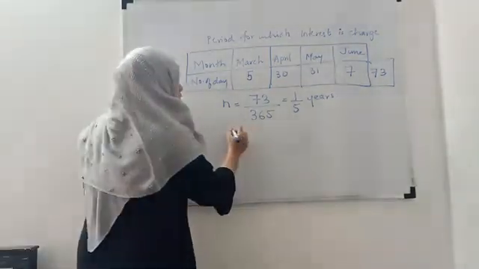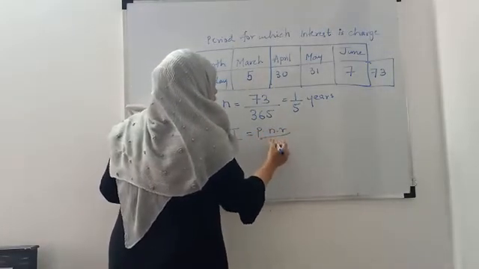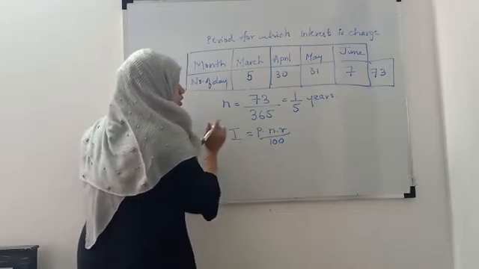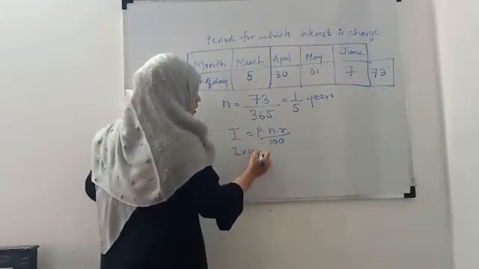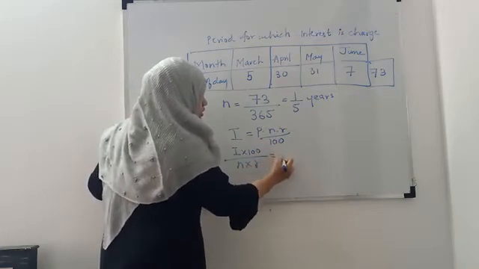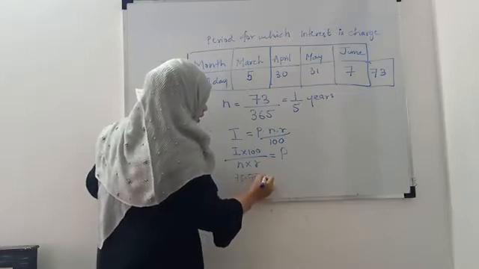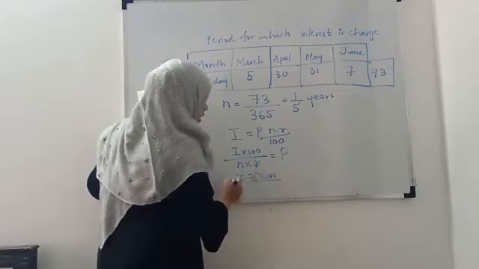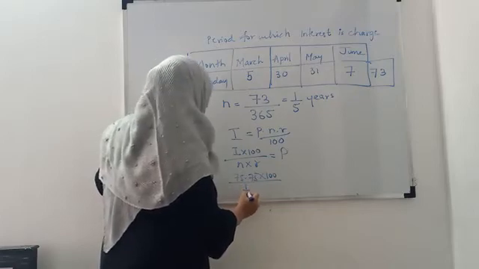What is the formula for simple interest? It is P n r upon 100. So we will shift all these terms here. So it will be I into 100 divided by n into r is equal to P. What is I? It is 75.75 multiplied by 100. n is equal to 1/5, right?